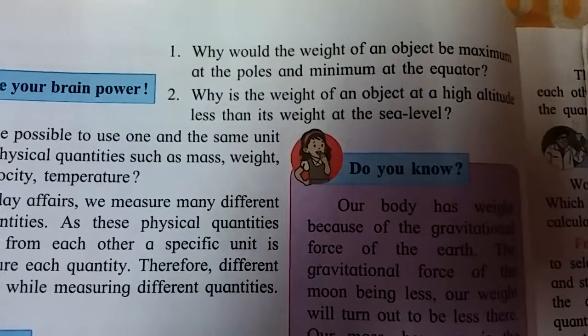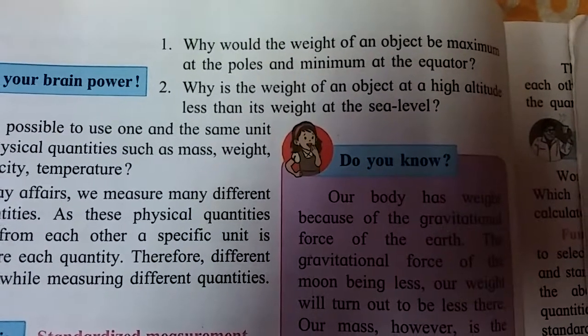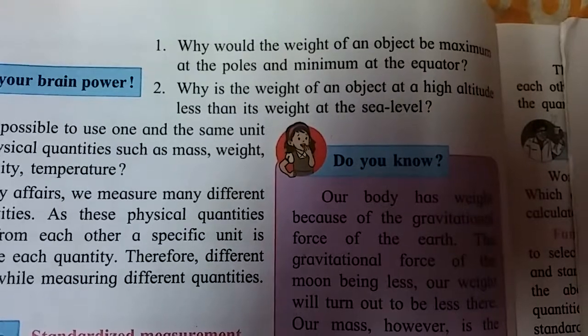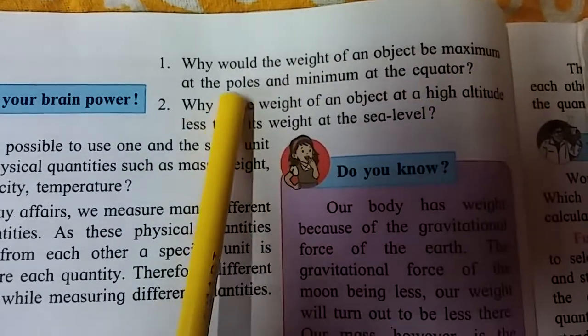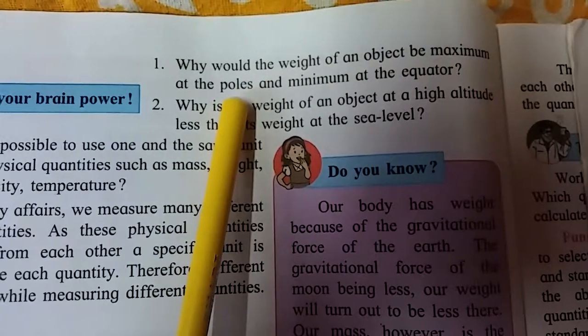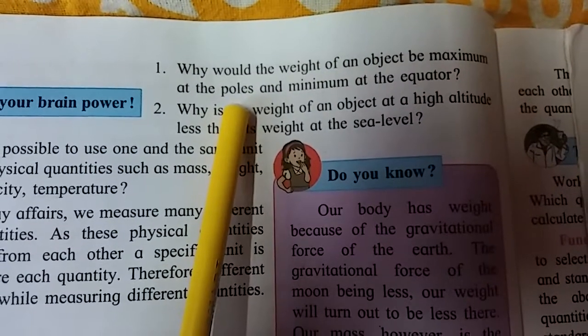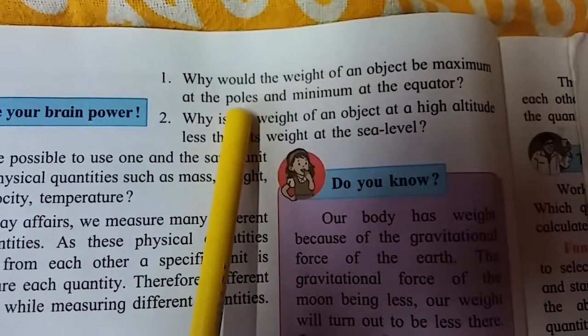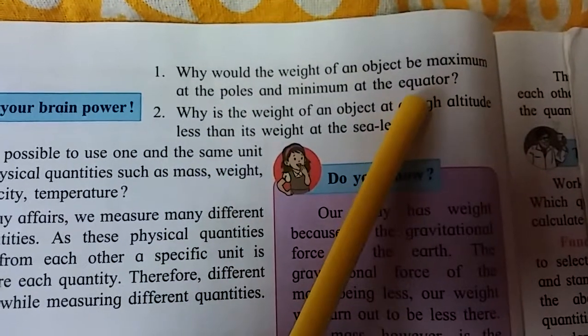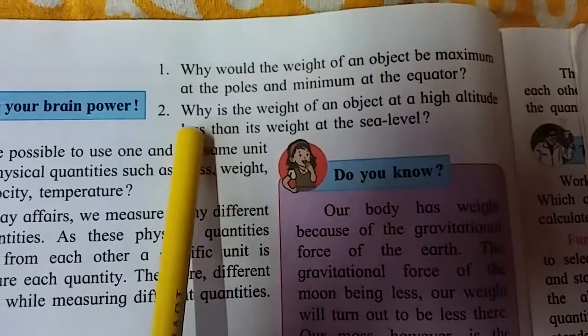As a result, an object's weight is more at the poles than at the equator. Because poles are flat, short in distance from the center, that's why at the poles weight is more and at the equator weight is less.